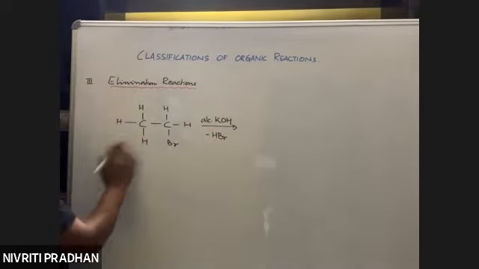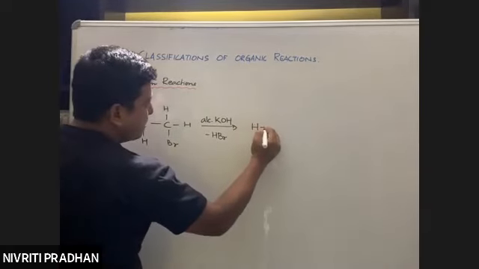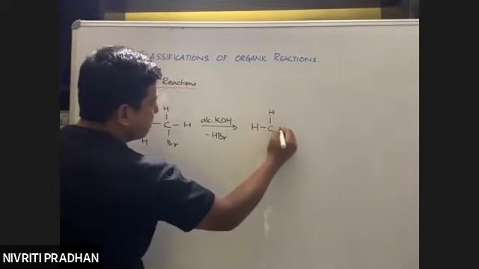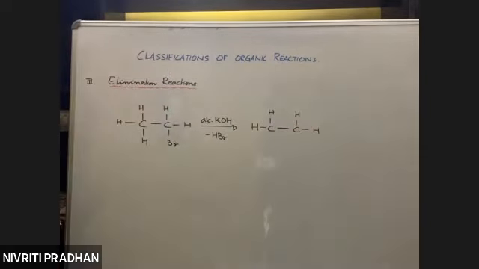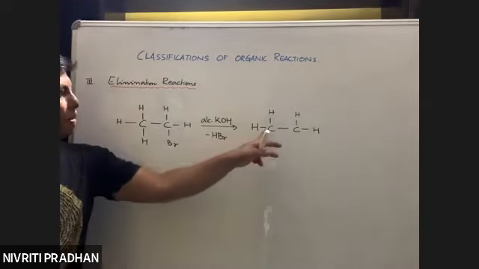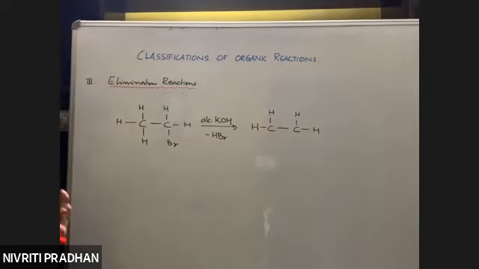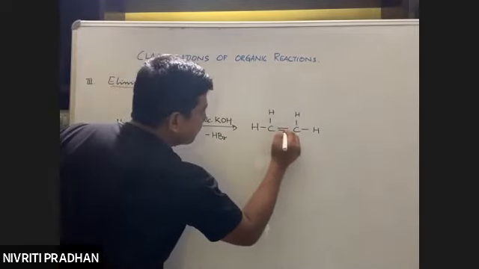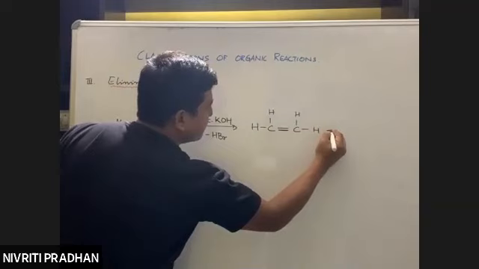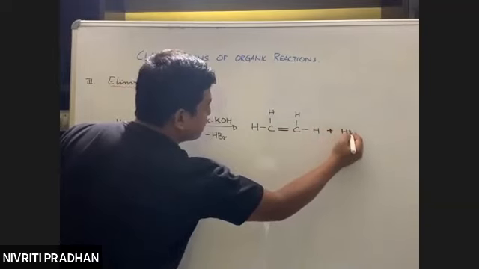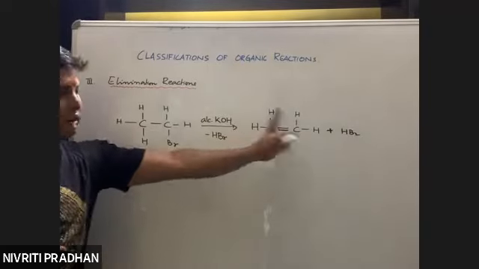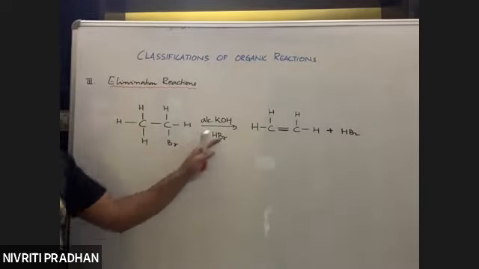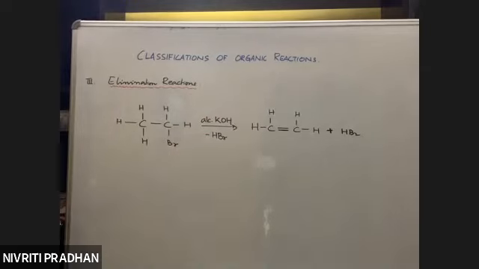HBr eliminate होगा. So one H is eliminated from here, one Br is eliminated from here. Now what is the valency of carbon atom? In order to maintain the tetravalency, a pi bond is formed. What is eliminated? HBr. Just by looking at the reaction, you can see यहाँ पर HBr था, यहाँ पर नहीं है. So HBr eliminated हुआ है. So it's an elimination reaction. You just have to identify.